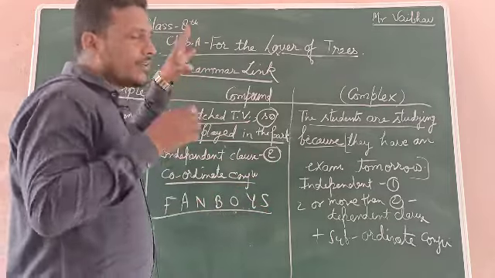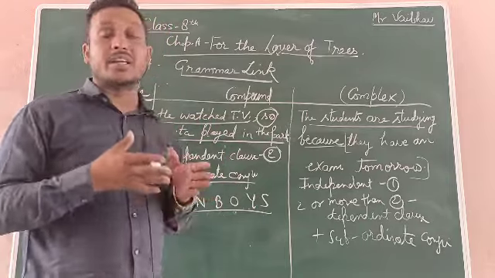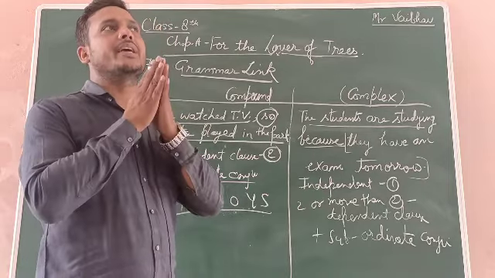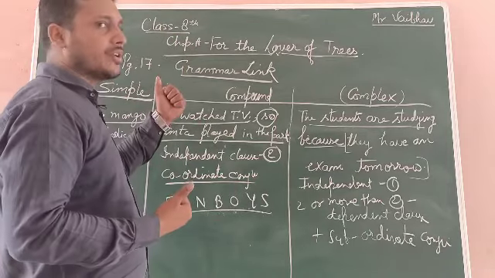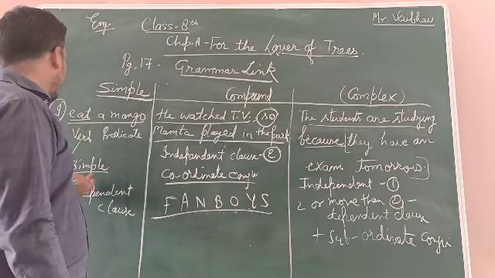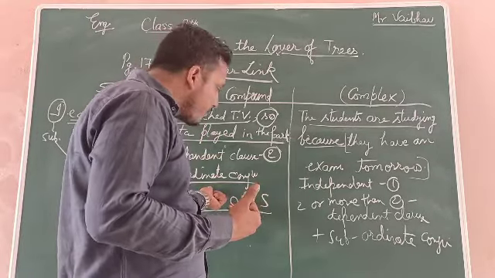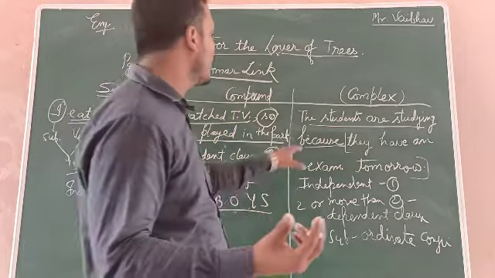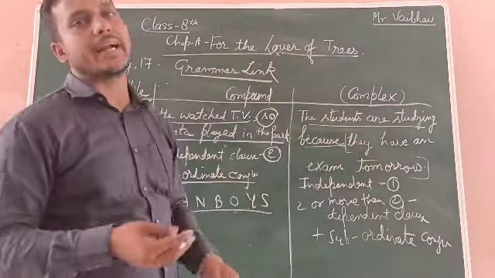You got the point. First of all, what is a sentence? A sentence is a group of words which makes complete sense, arranged in a proper way. It starts with a capital letter, has an ending and beginning point, a full stop, question mark, or sign of exclamation, and the last one is what? Without a verb, we can't imagine making a sentence. And we have to study 3 types: simple, compound, and complex. Again, I am repeating: simple is subject and verb. It means only one independent clause, a simple sentence. Compound is two independent clauses adding with the coordinate conjunction. These are the 7 coordinate conjunctions. Complex is one independent clause and 2 or more dependent clauses with subordinate conjunctions.